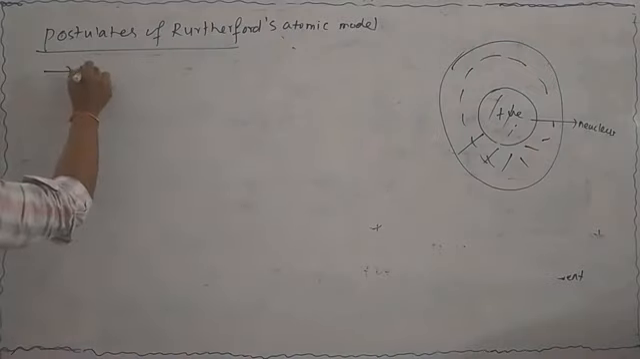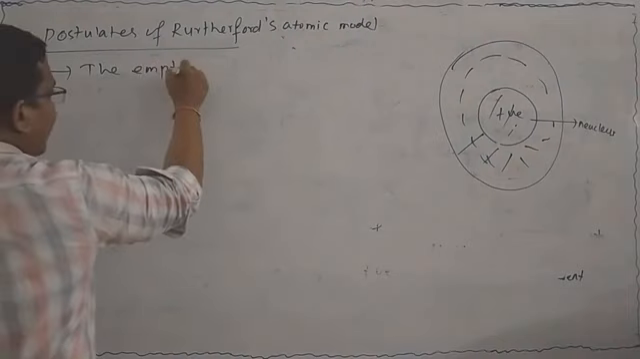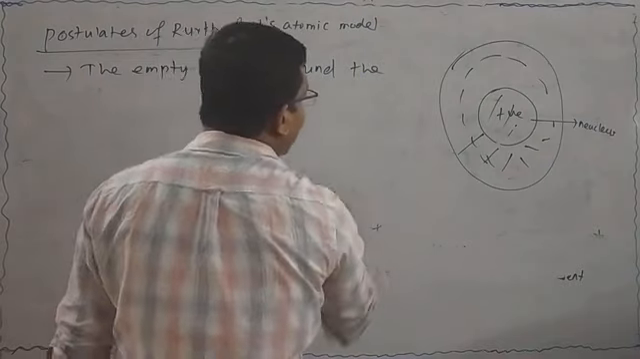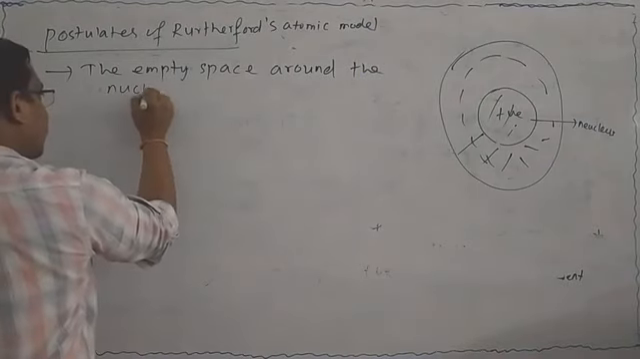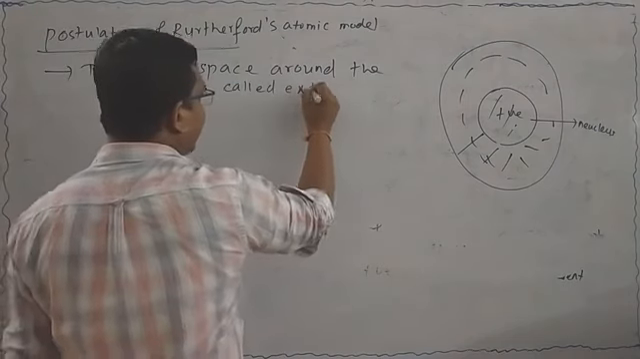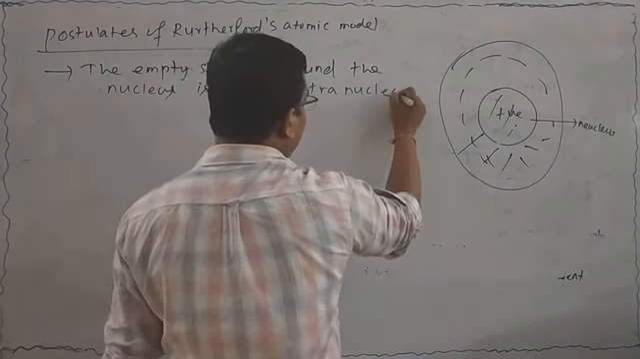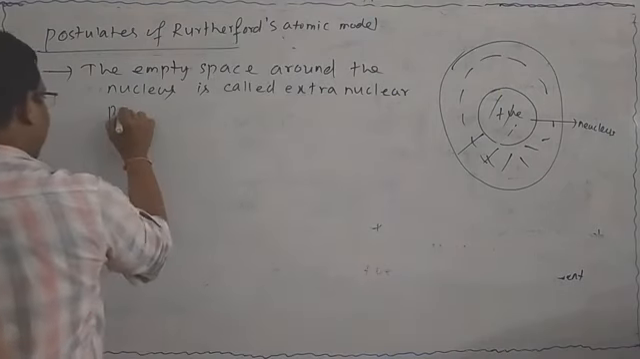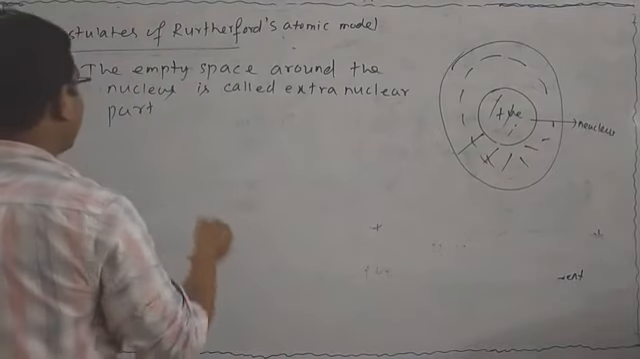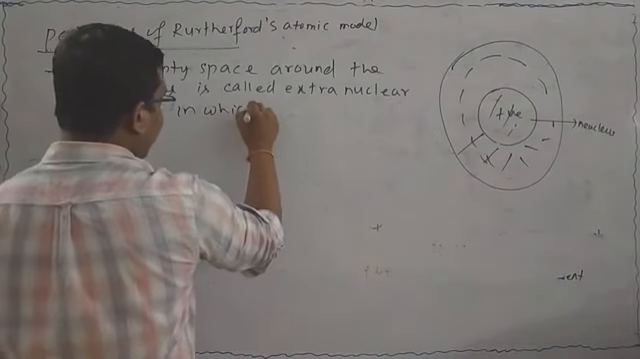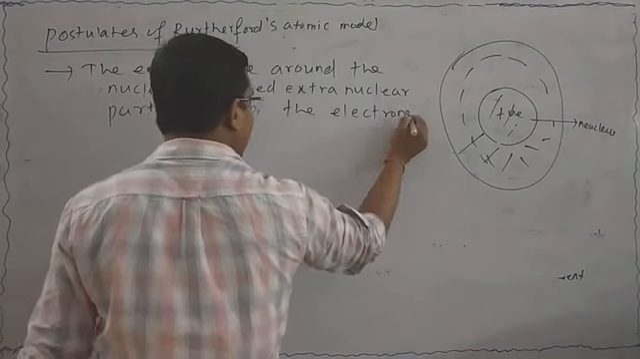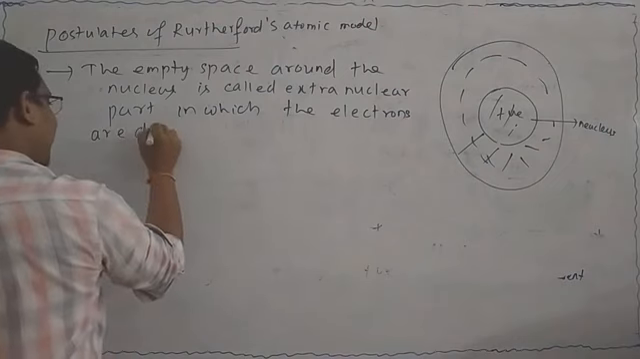So we can write the third point of the Rutherford postulate: the empty space around the nucleus is called the extra nuclear part. Then what happens in the extra nuclear part? The electrons are present, in which the electrons are distributed.